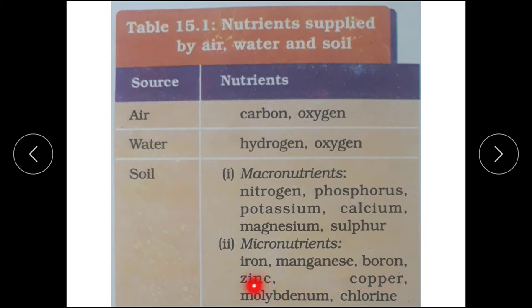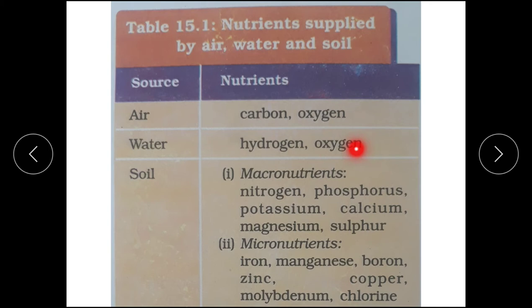Remember these names also: boron, zinc, copper, molybdenum, chlorine, iron, manganese. They are required by plants in small quantity. So we have done which nutrients are supplied by air, water and soil to the plant. Cut this.